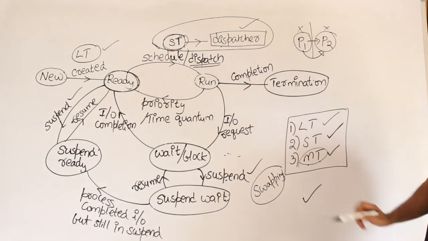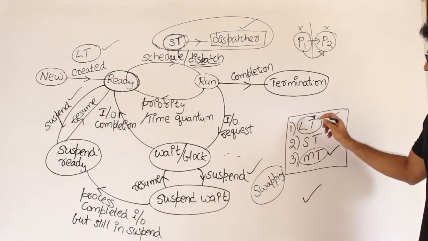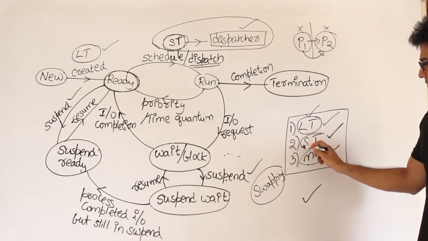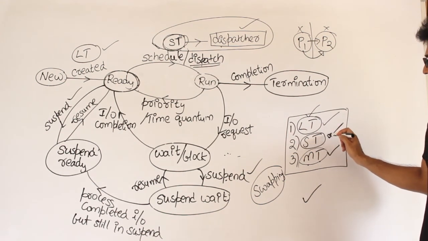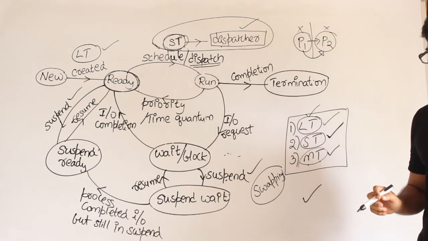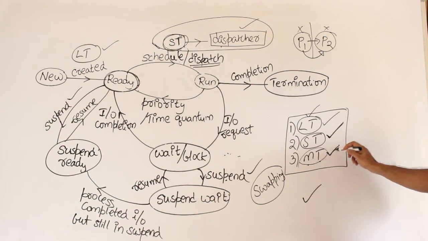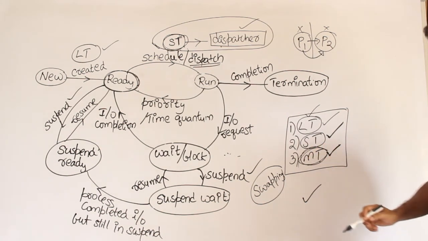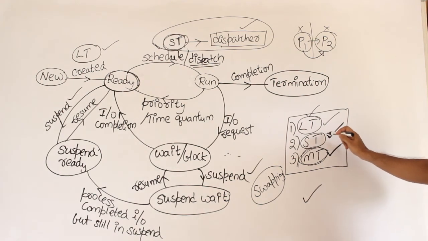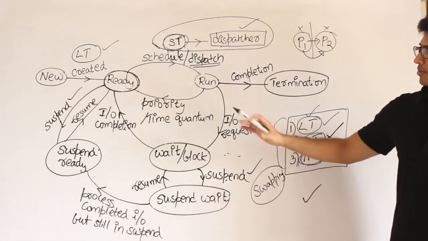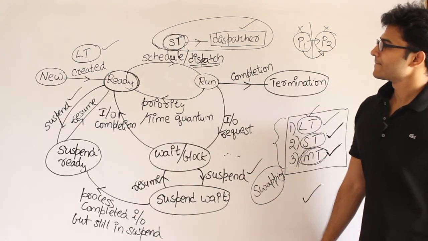Got it? So the long-term scheduler is related to overall performance, and the short-term scheduler is related to context switching time, therefore it also impacts the performance. And the medium-term scheduler impacts the swapping time, therefore it too has an impact on the performance. Anyway, all three of these are going to have some impact on the performance of the system. Got it?